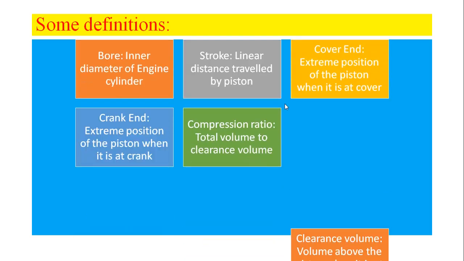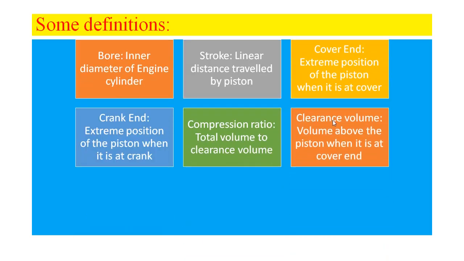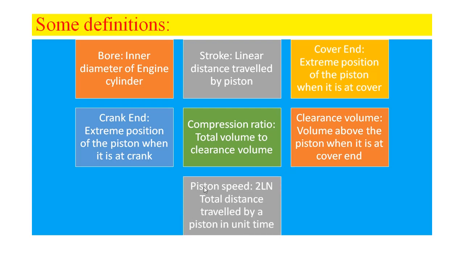Of course, we define what is clearance volume: the volume above the piston when it is at cover end. One more definition is piston speed. It can be defined as the total distance traveled by a piston in unit time. The movement of the piston from cover end to crank end or from crank end to cover end, the total distance traveled by a piston in unit time, we can call piston speed.